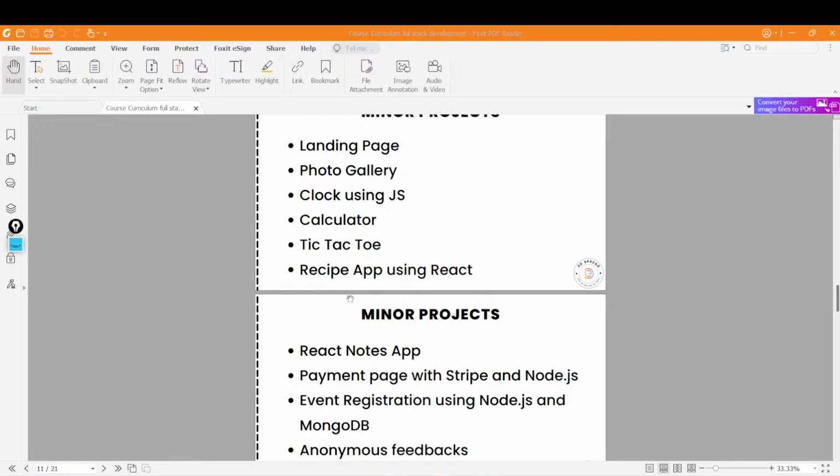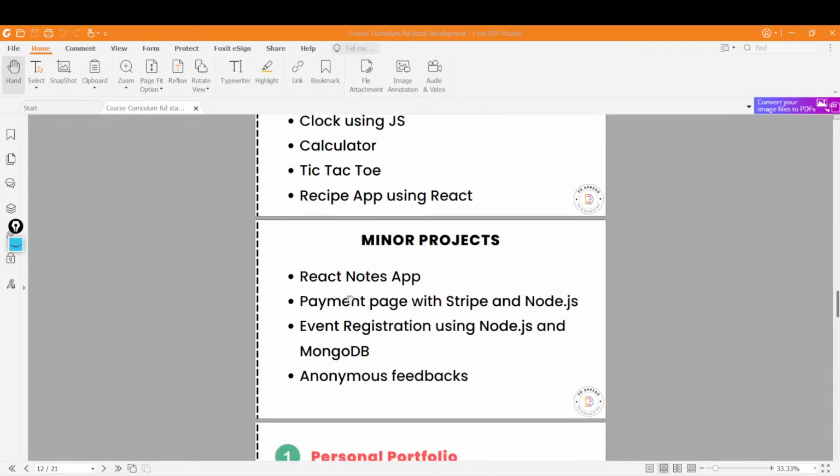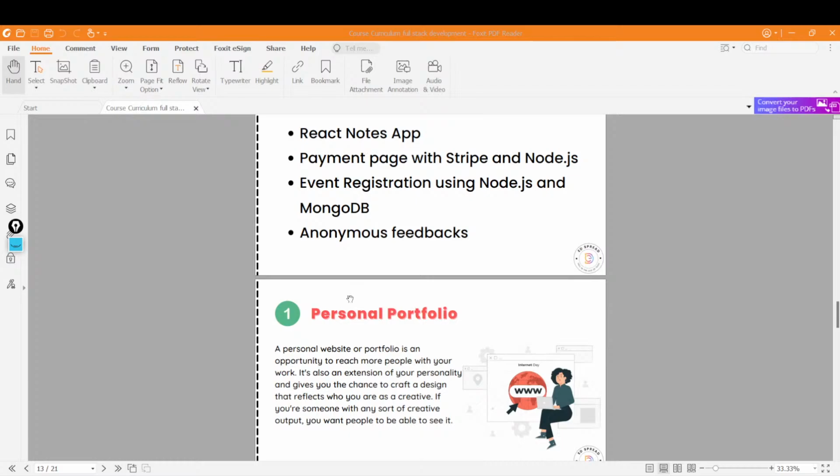Calculator, tic-tac-toe, all these things are minor projects, right? Which you can make to solidify your concept. After that, you will be interested in building something great, right? So that you can say proudly, okay, I have built this great thing, so I know these major concepts.